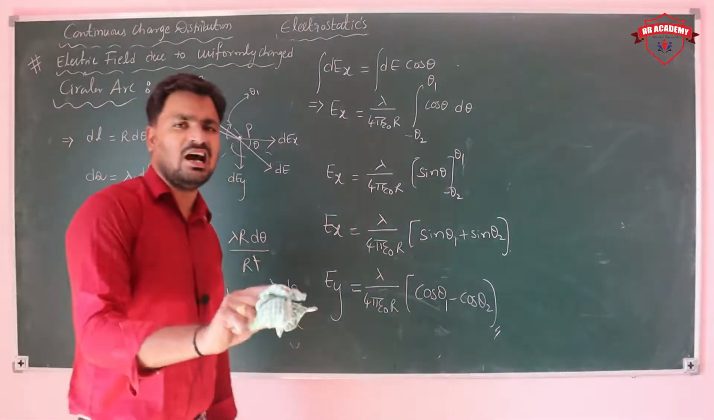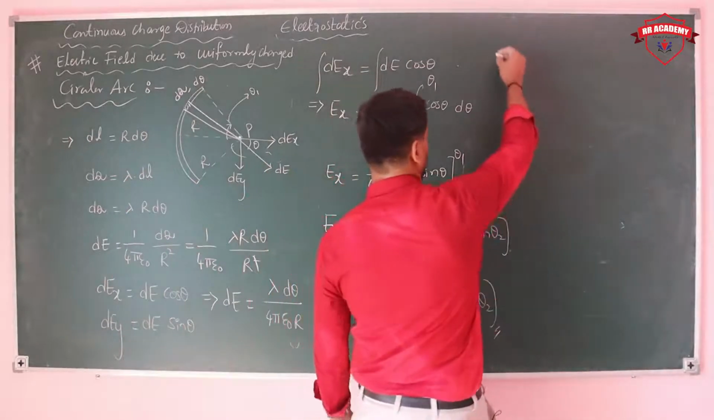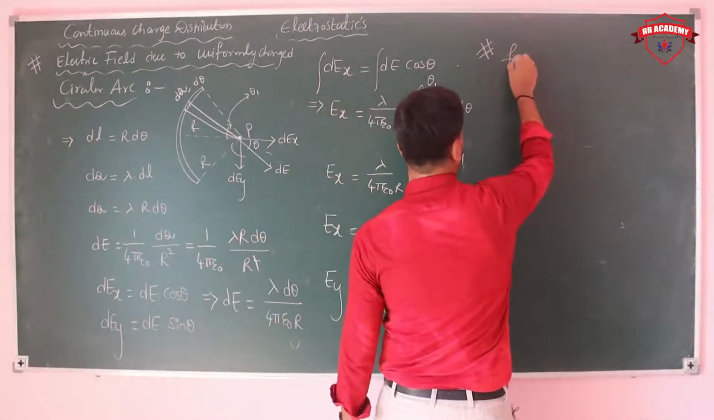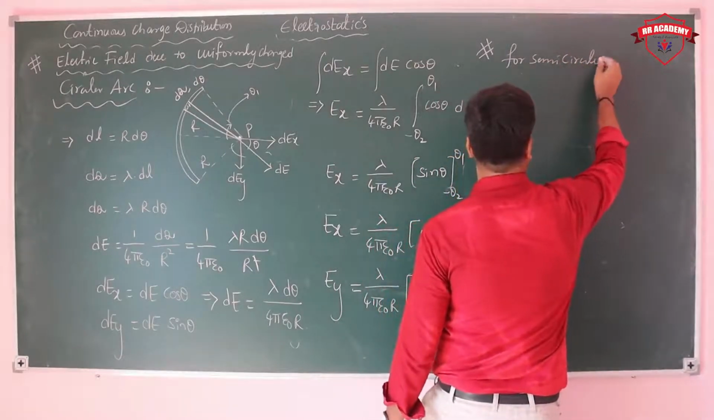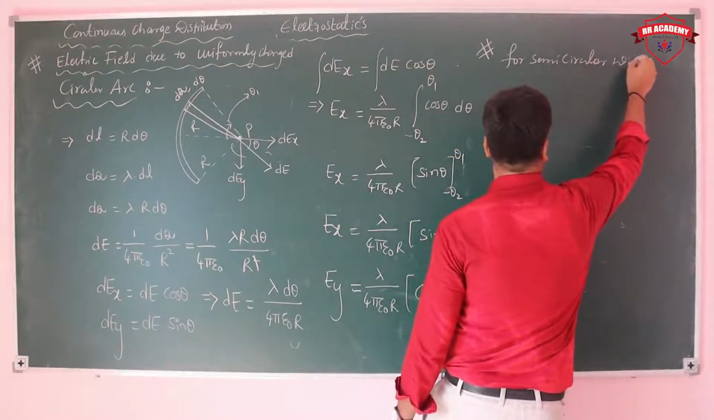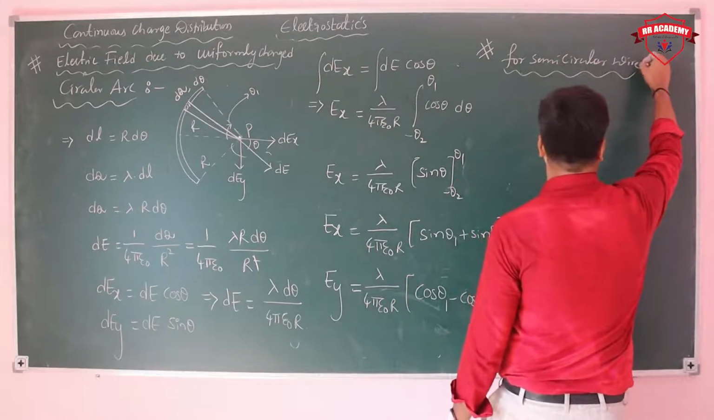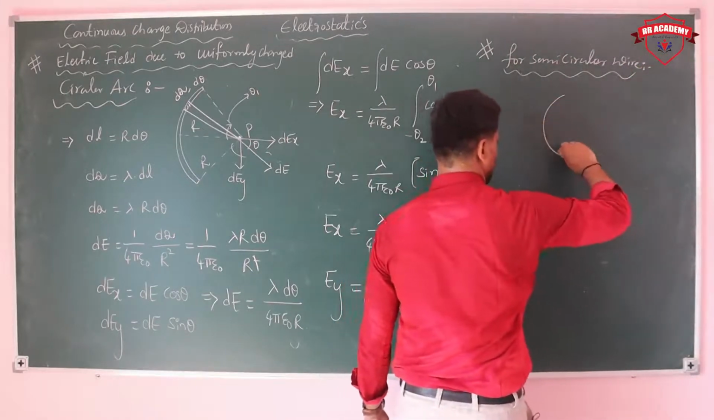If the circular arc is a semicircle, for example, for a semicircular wire, at the center here we need to consider, this is the semicircular wire.